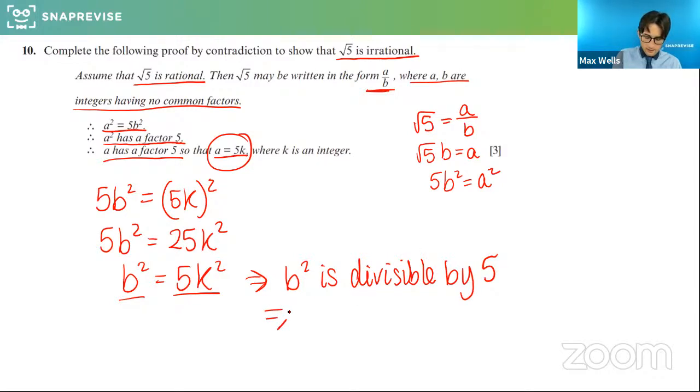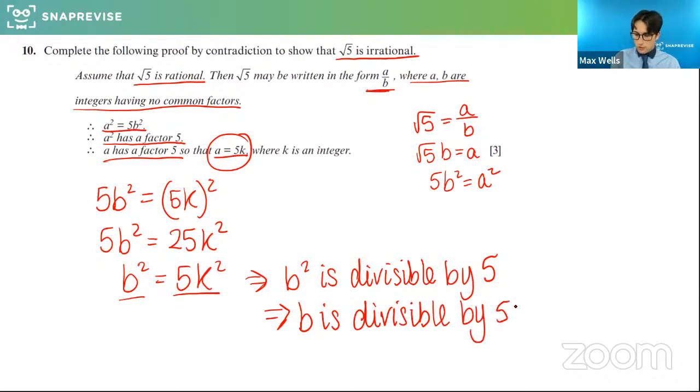Which tells me that b is divisible by 5. And this is a contradiction. And I appreciate I've gone very quickly here. If you haven't seen this before, I'm just going to show you the general argument of how you do contradiction. And again, I never saw this till university, and I found it a real struggle to start with because it was not necessarily the obvious way round of doing it.